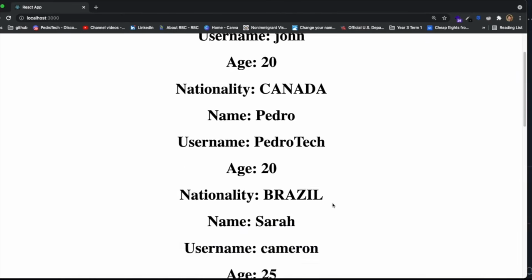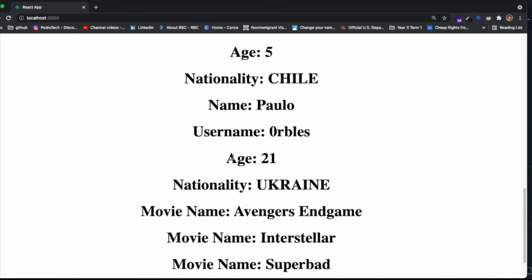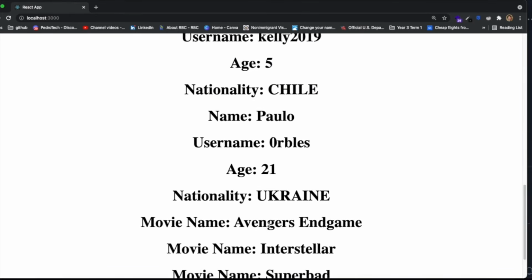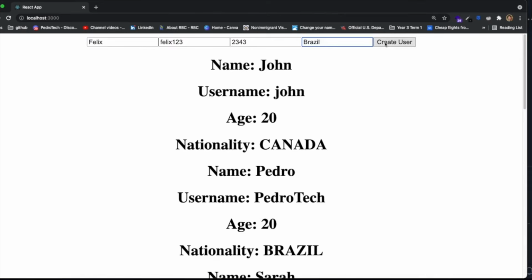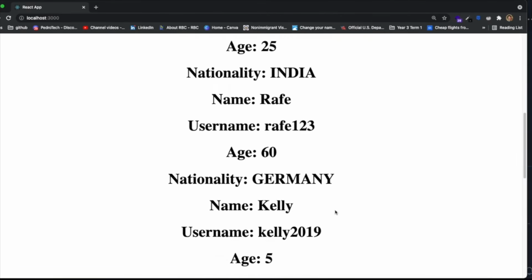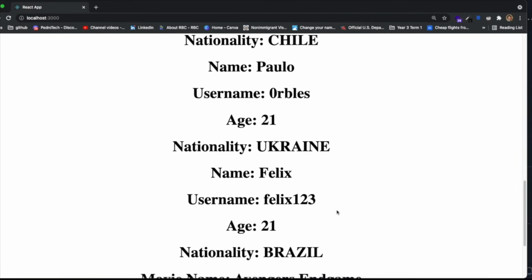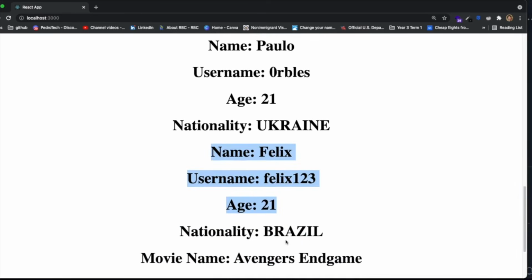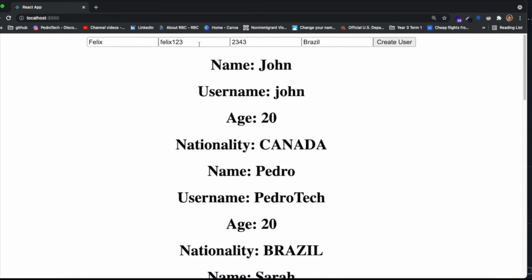So right now there's no Felix down here at the bottom. The last one is Paulo, and then we have a list of names, of movie names, because we also did that. But when I click on create user, we should see that it refetched the data, and now we have Felix down here at the bottom. We can keep adding people, and it should keep going.